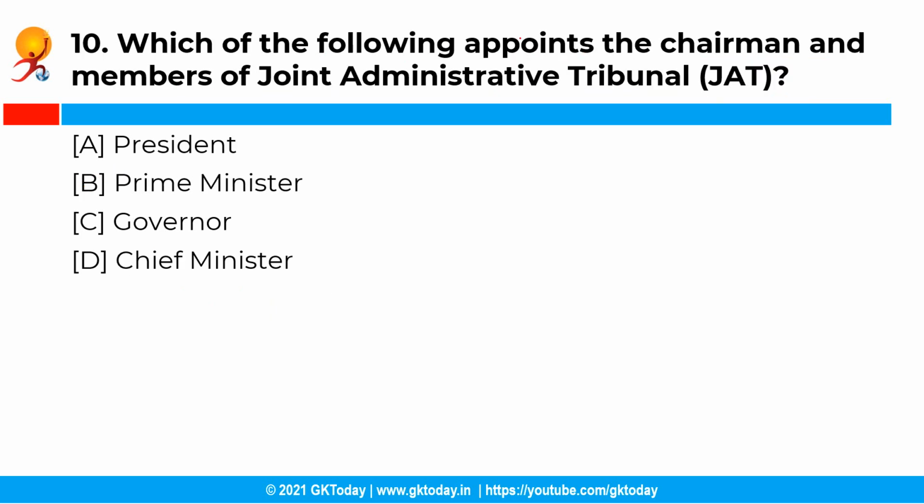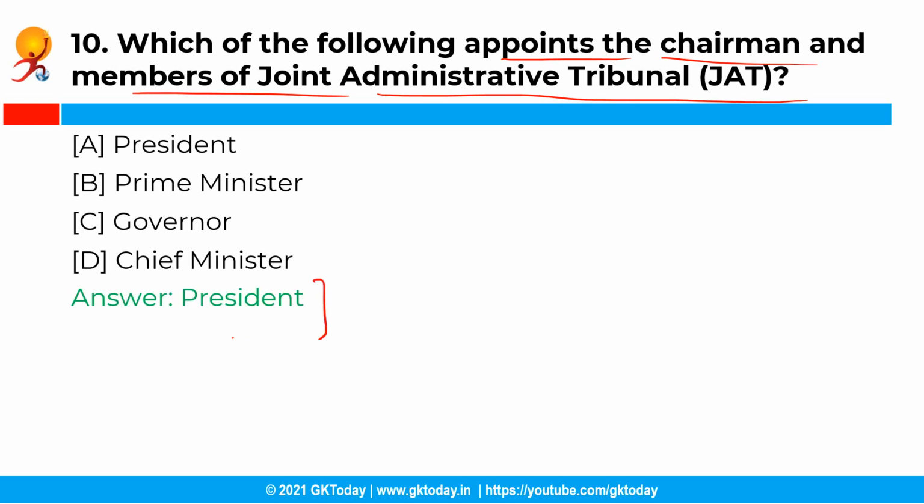Now the next question is, which of the following appoints the chairman and members of the Joint Administrative Tribunal? So you have the following options and the correct answer is option A, that is President. So the Administrative Tribunals Act of 1985 makes a provision for setting up of a Joint Administrative Tribunal for 2 or more states. The chairman and members of Joint Administrative Tribunals are appointed by the President of India after consultation with the governors of the states concerned.